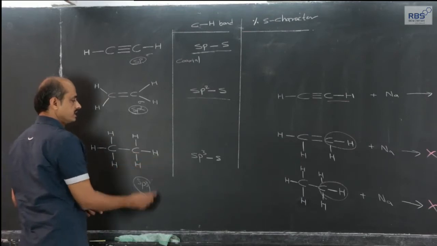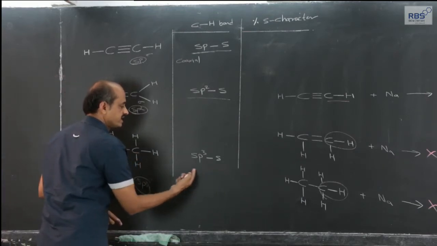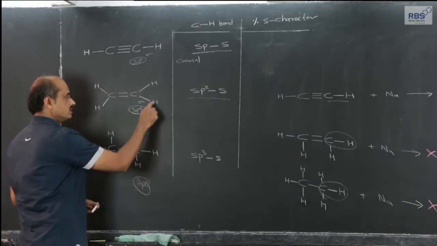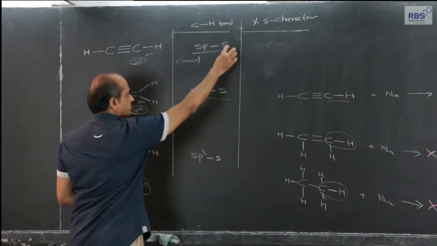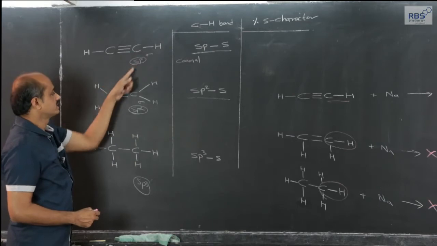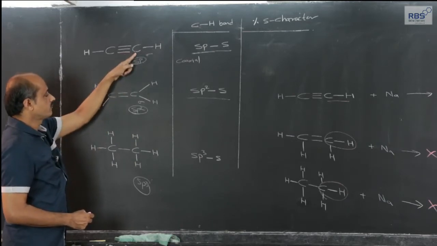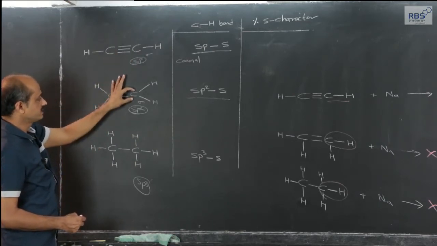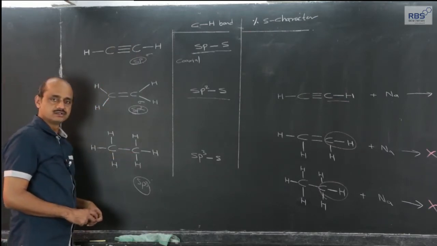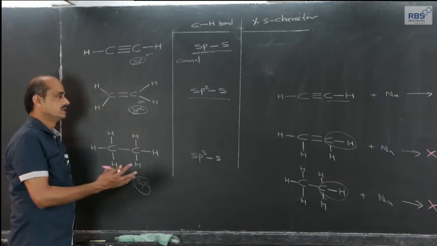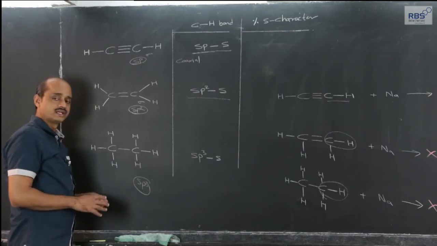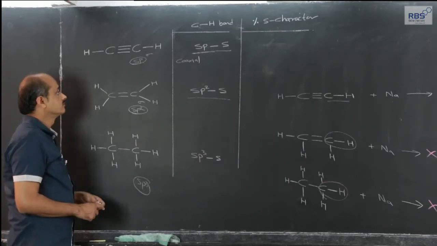So the CH bond in ethane is formed by coaxial overlapping of sp3-s orbitals. The orbital of hydrogen is the same, an s orbital, but in the single covalent bond CH, the hybrid orbital of carbon is different. Here it is sp, here it is sp2, here it is sp3. What difference will that have on the bond strength, bond length, bond polarity, reactivity?